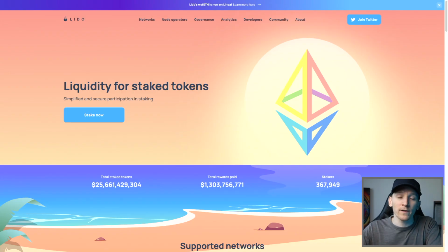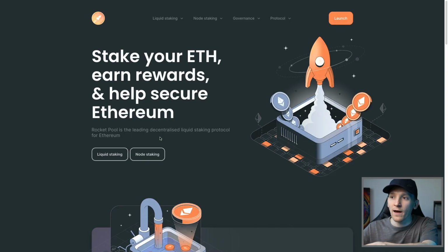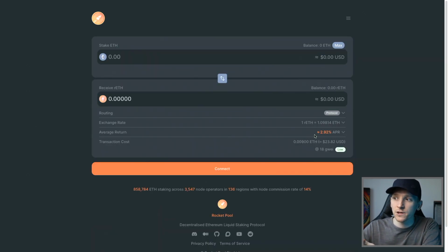For example, Lido is blockchain based, and so you need to use crypto wallets. You need to have Ethereum on the Ethereum blockchain, and then you can go ahead and stake with them. You stake, they give you the liquid staking token back, which is stETH, and that represents your stake plus the yield. This is all on the blockchain. We also have Rocketpool, which is again blockchain based. You can go to the application as long as you have a crypto wallet with ETH in there. You can go and press launch, and on the application, you're going to swap your ETH for rETH, and that's going to give you the staking rewards as well.